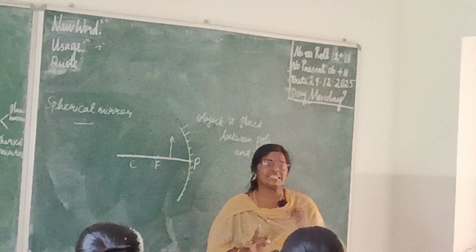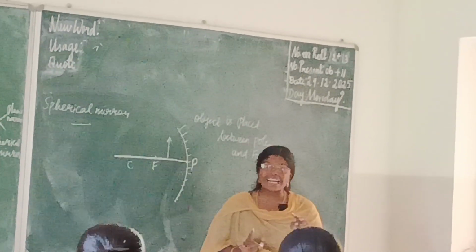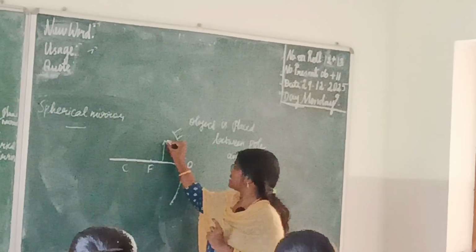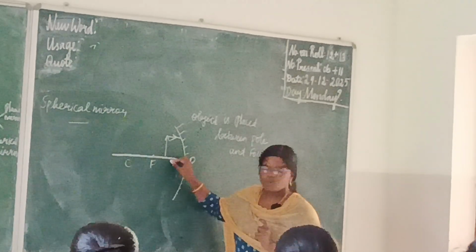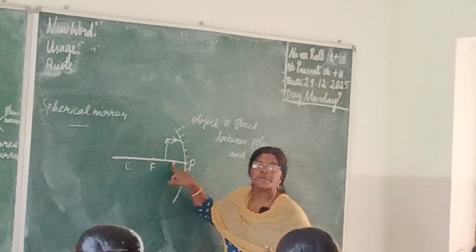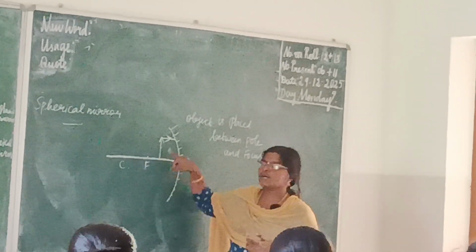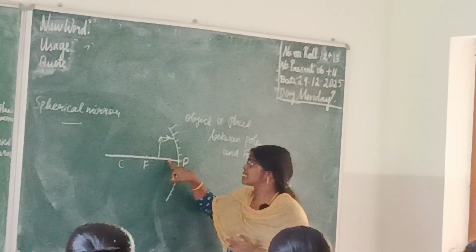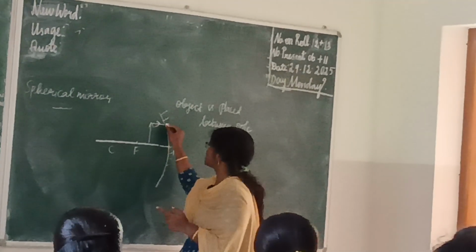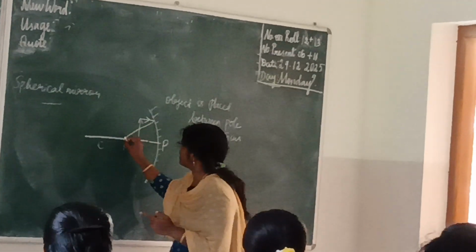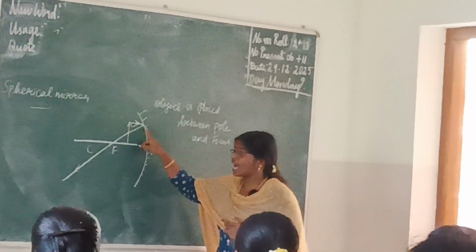Let me apply the first rule. What is the first rule? When a ray is parallel to the principal axis. So this is the incident ray. What is this line called? It is called the principal axis. Now whether this ray and this line are parallel? Yes. So when a ray is parallel to the principal axis, what is the rule? When a ray is parallel to the principal axis, it passes through the principal focus. Is it correct? So when a ray is parallel to the principal axis, the reflected ray will be?